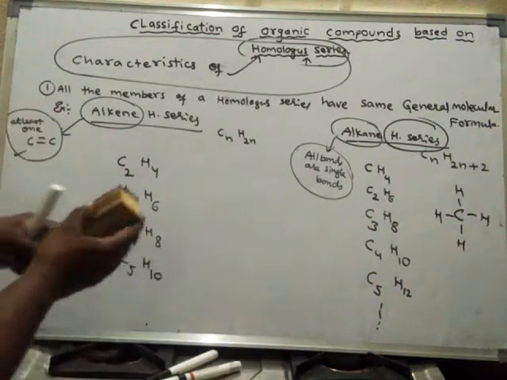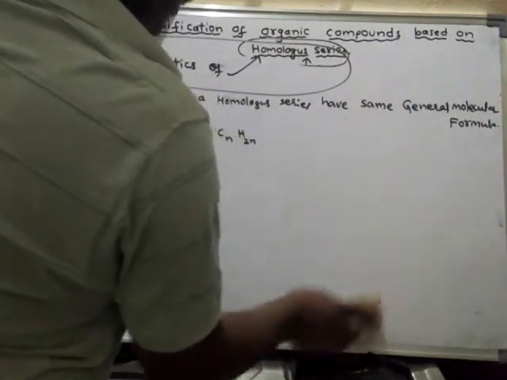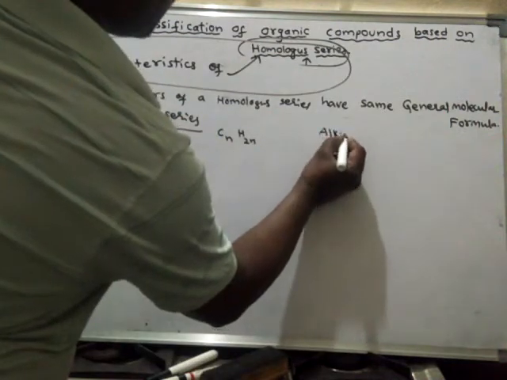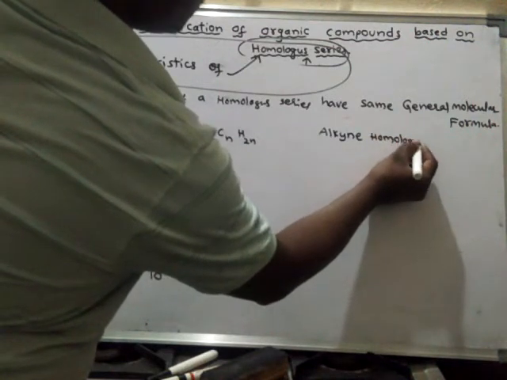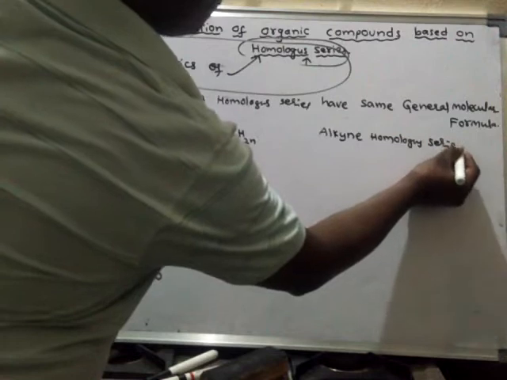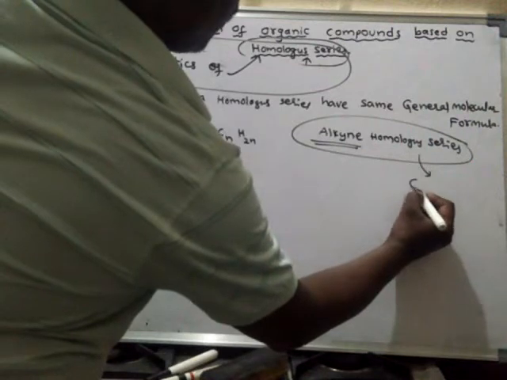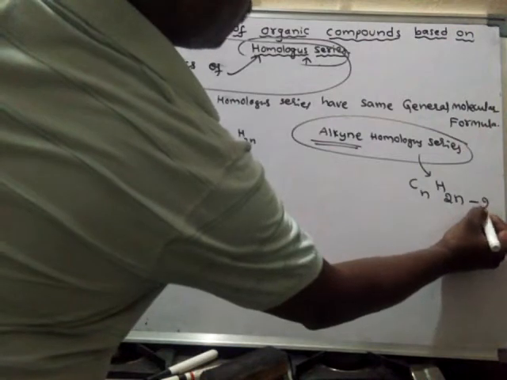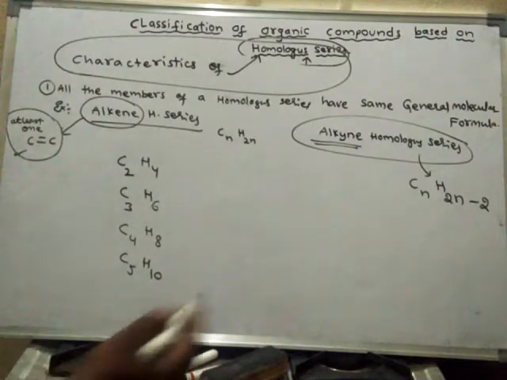Next, another homologous series we will learn. Alkyne homologous series. The alkyne general formula is CnH2n minus 2. So look here.